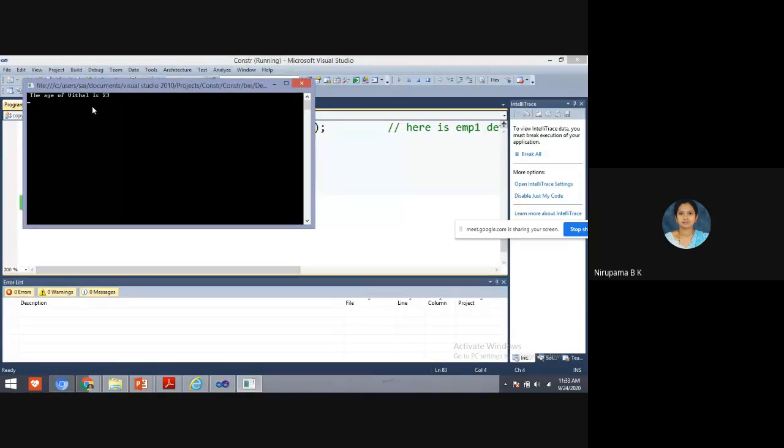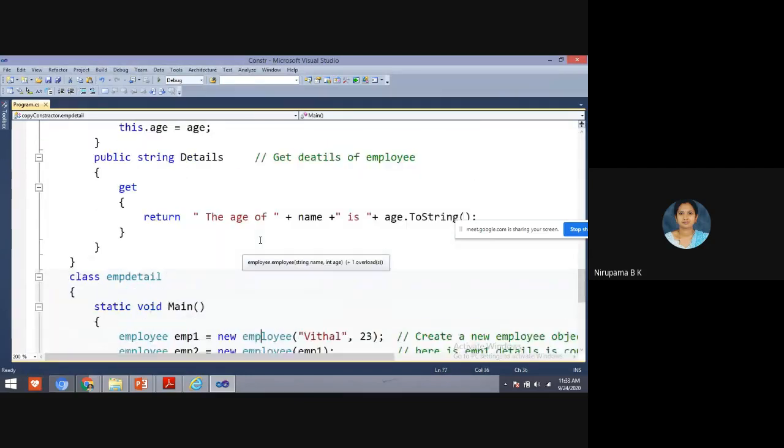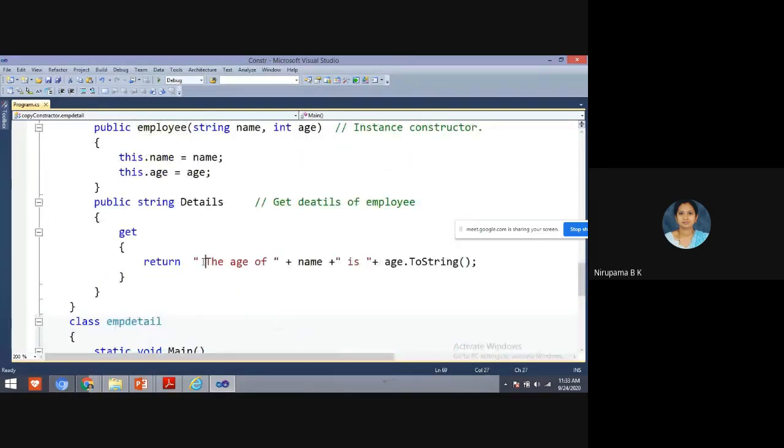The age of Vittal is 23 years. See here, students. In last class, we have seen get method and set method. I told you set method is used to assign the value and get method is used to return the value.